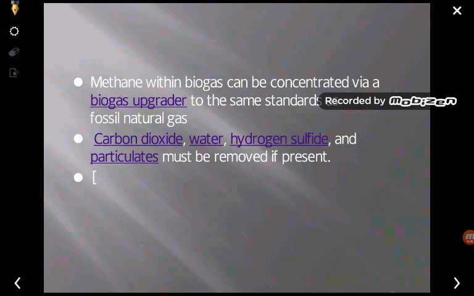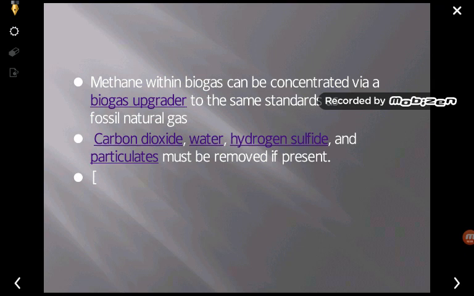So if the methane which is produced in the biogas is concentrated, इसे अगर concentrate किया जाए तो standards जो हमारा LPG से मिलता है, that can be maintained or substituted by means of this methane from the biogas plant, and can be used as a fossil natural gas के रूप में हम इसे utilize कर सकते हैं.